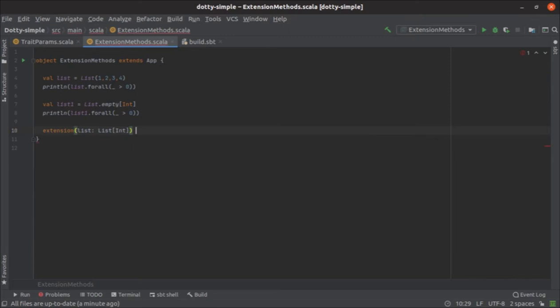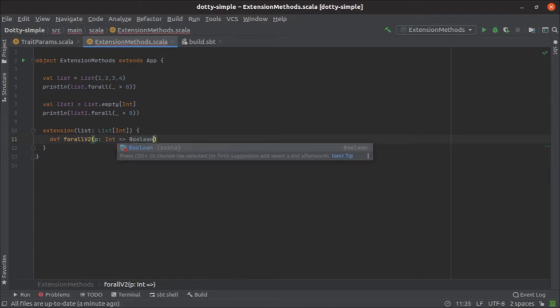And here I can define a new method, which will be forallV2, and it will take a predicate. The return type will be Boolean, obviously.